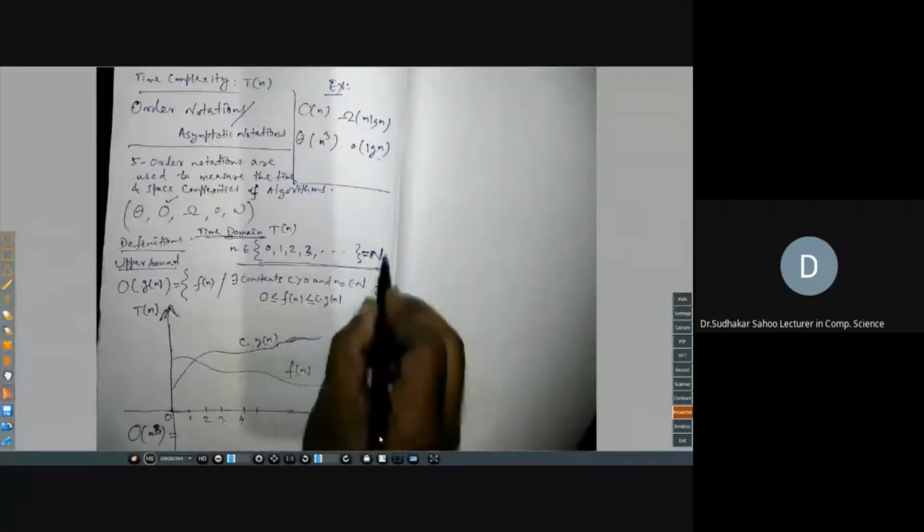There exists a constant c which is positive, because everything is positive, and n0 belongs to the natural numbers, such that this condition holds. What is c? There exists a constant, any constant you select as per your wish.